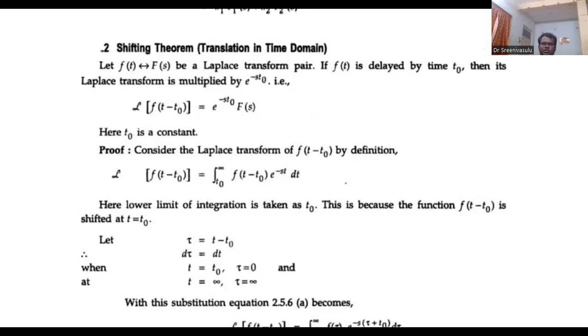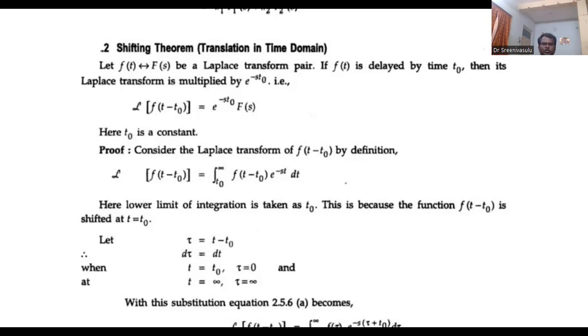You assume this t minus t naught is some other dummy variable, tau. If you differentiate tau with respect to t, d tau by dt is equal to 1, since t naught is a constant, its derivative is 0. So finally, d tau is equal to dt.